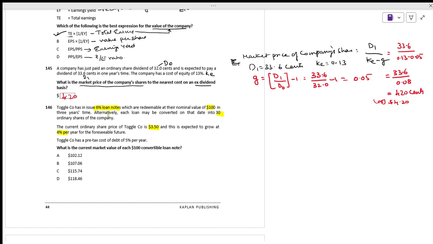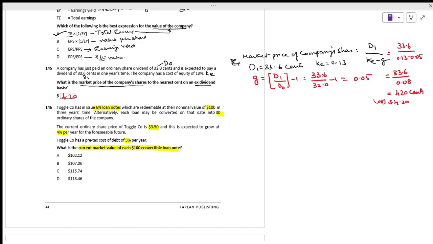The pre-tax cost of debt is 5%. What is the current market value of each 100 convertible note?